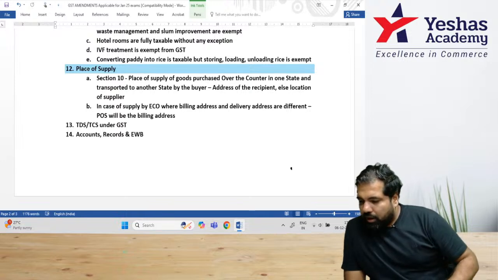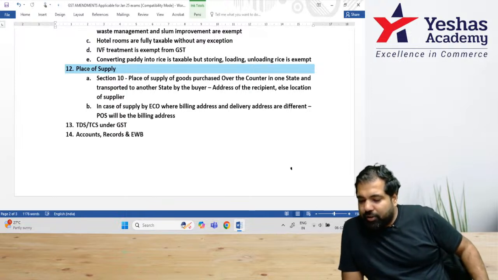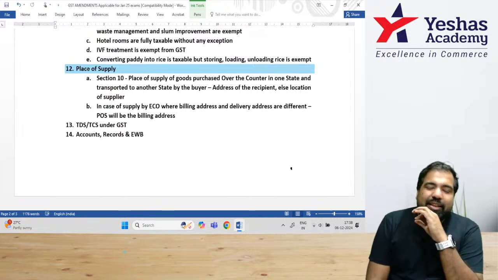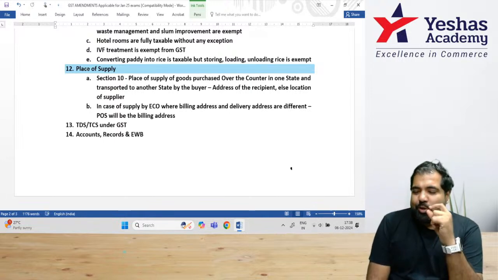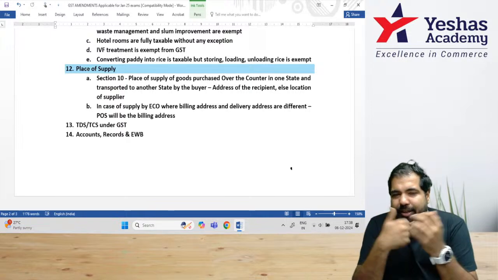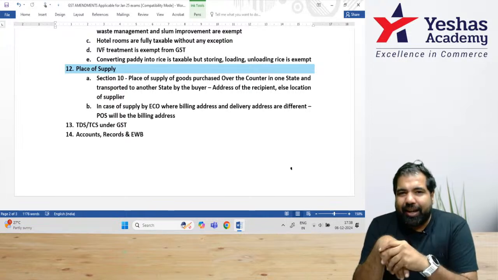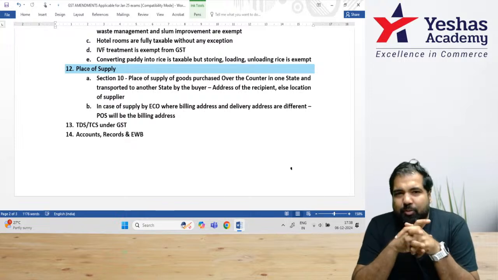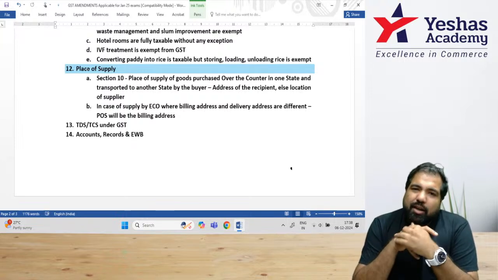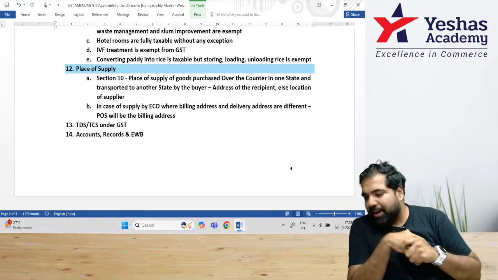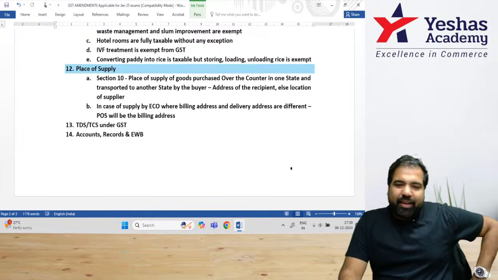Perfect. In RCM, who will get the GST credit? Good, Sanjay, good question. In RCM, the purchaser, always the purchaser. Forget RCM, forget FCM. Sanjay, I have a question for you. If I take services from a CA, I am purchasing, will I get the credit? Yes, purchase leads to credit. Same way, if I take services from a lawyer also, even though it's under RCM, I will still get credit because always purchase leads to credit. I hope there is more clarity now.